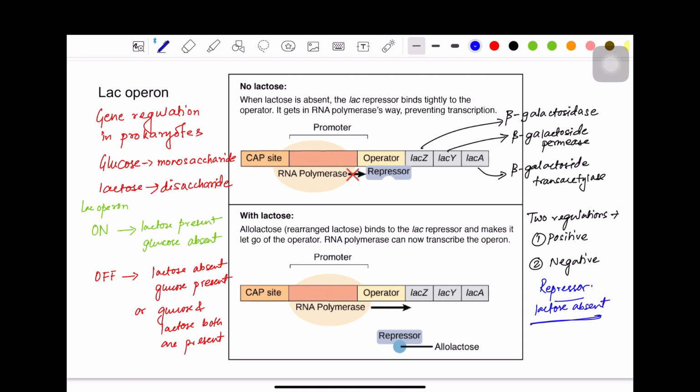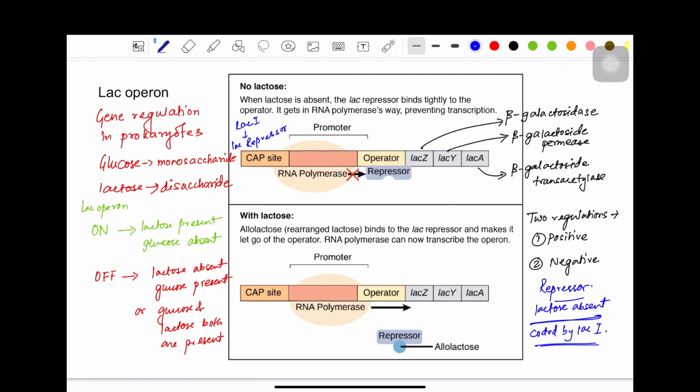This repressor protein is actually coded by a gene which is called LAC-I. LAC-I is also part of this operon system, but it is situated far away from the promoter region. So there is a gene LAC-I that produces this repressor protein, the LAC repressor.